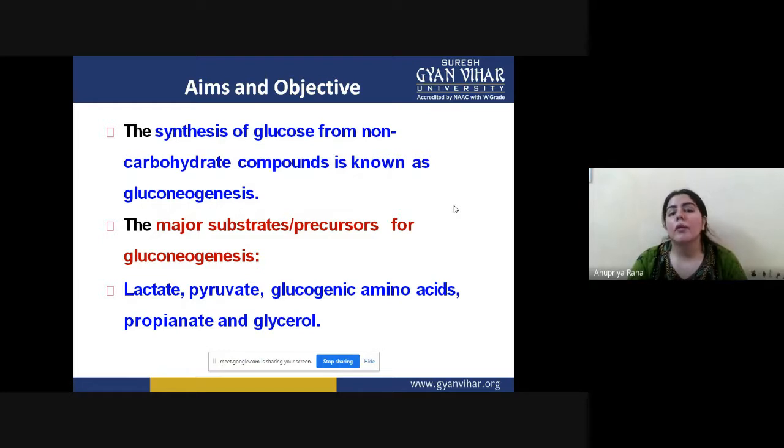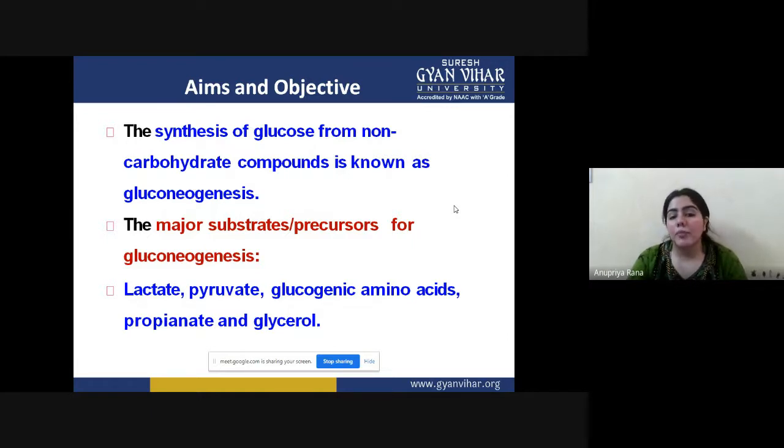But if we want to make glucose without help from carbohydrates, the pathway we follow for obtaining glucose is gluconeogenesis. This is a very simple definition. You have to remember that whenever glucose is formed from non-carbohydrate compounds, that process is known as gluconeogenesis.